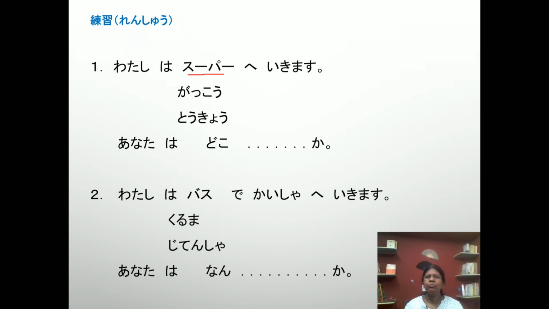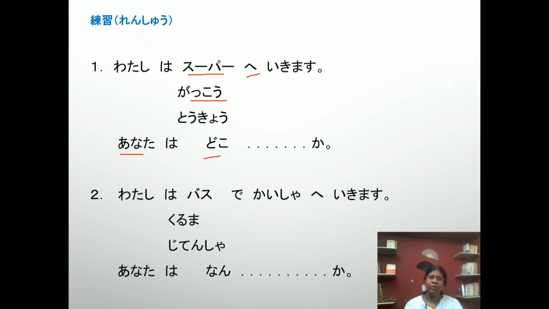Watashi wa supa e ikimasu. Watashi wa gakko e ikimasu. Watashi wa Tokyo e ikimasu. Anata wa doko e ikimasu ka? Where are you going? Instead of anata, you can use the person's name, because in the Japanese language anata is not used when you put a question to another person.